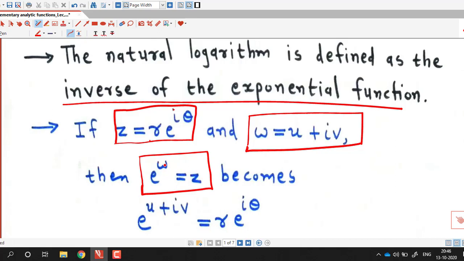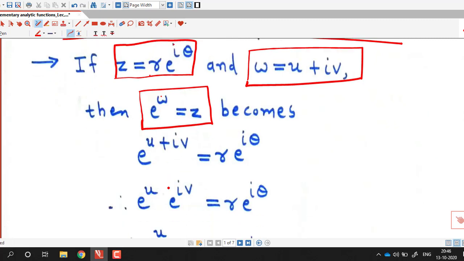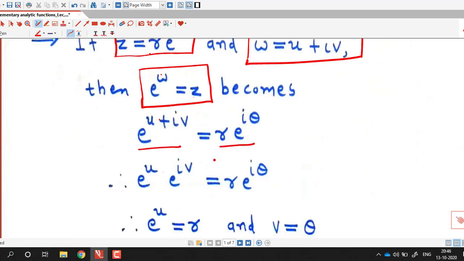Then if we substitute value of w and z here, we will have e raised to w, which is e raised to u plus iv, equal to z, which is r into e raised to i theta. This we can rewrite as e raised to u into e raised to iv, using property of complex exponential function, equal to r into e raised to i theta.